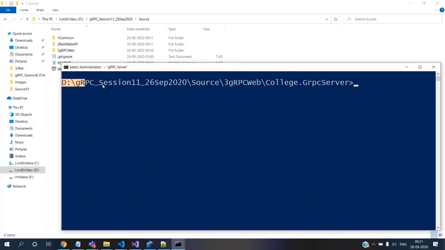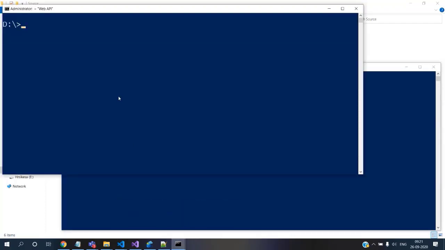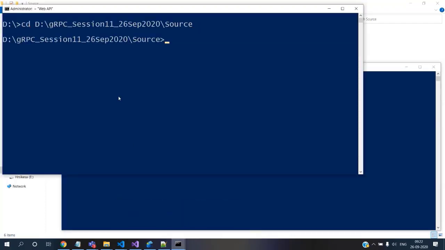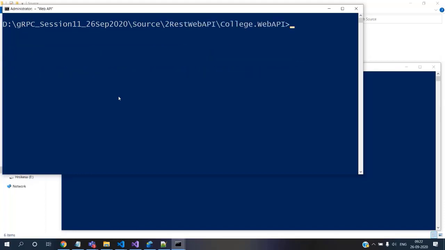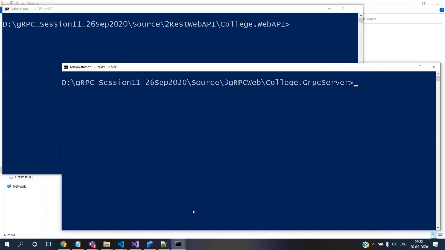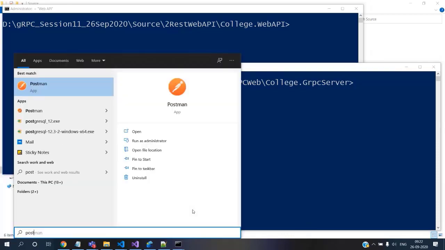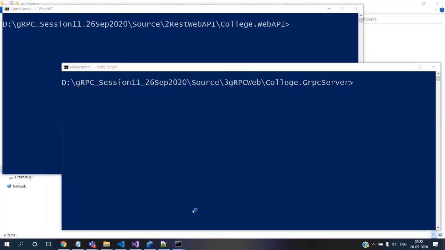And the next one, let me go all the way till here in another window. We have both commands open, one for the web API and one for the gRPC service, and we need Postman. I'm opening Postman also now.